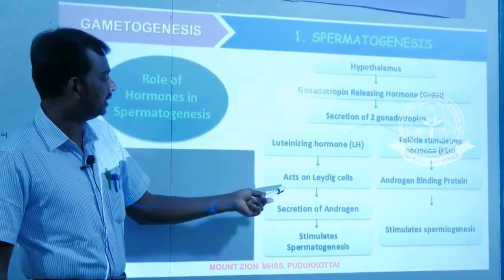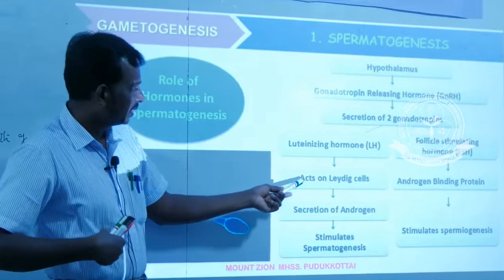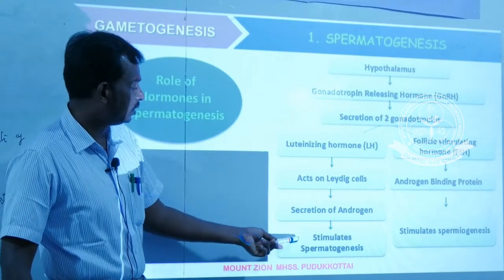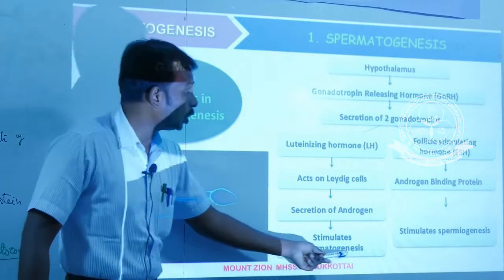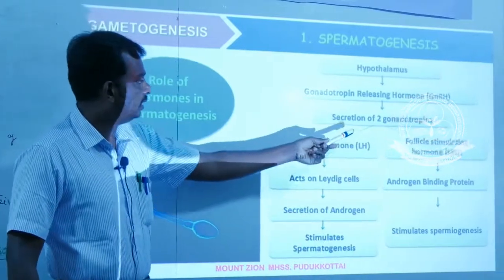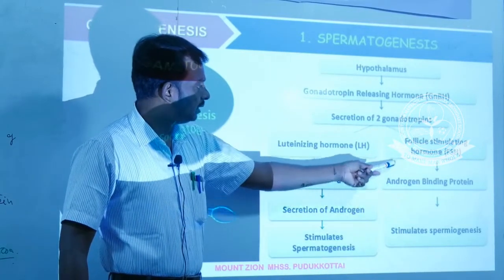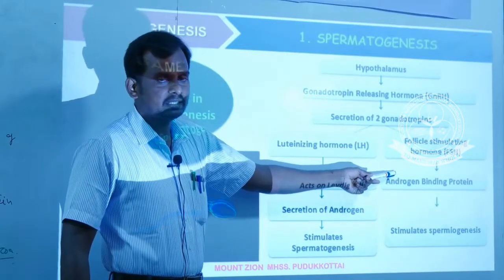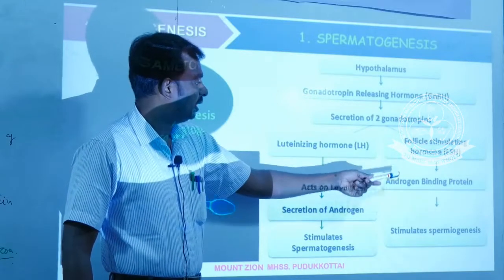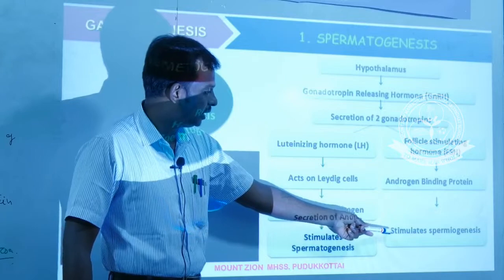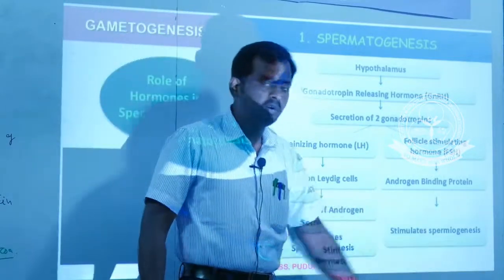Luteinizing hormone acts on the Leydig cells, which secrete androgen. This androgen stimulates spermatogenesis. And the second hormone, follicle stimulating hormone, acts on the Sertoli cells of the seminiferous tubules and it secretes androgen binding protein. This androgen binding protein stimulates spermiogenesis.